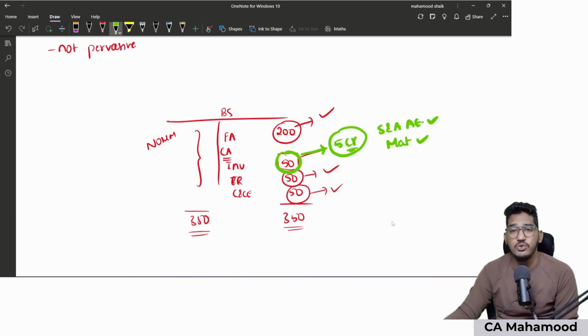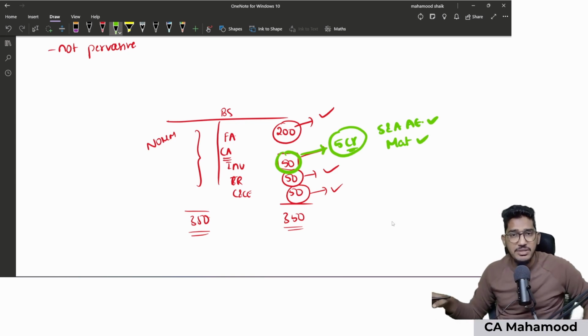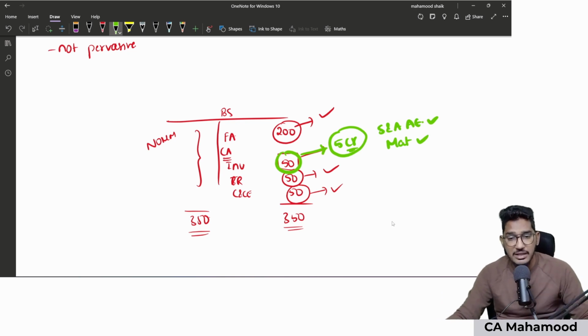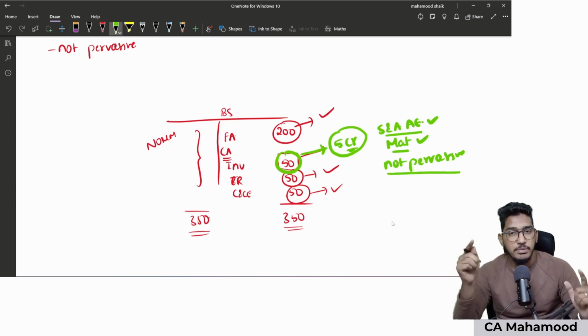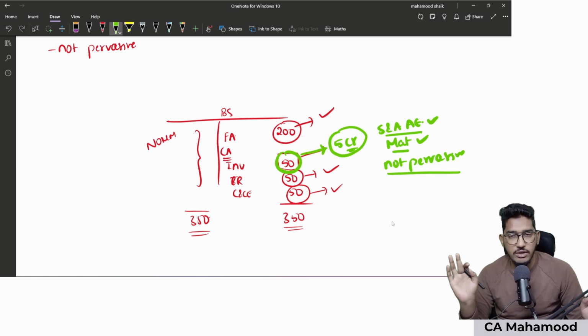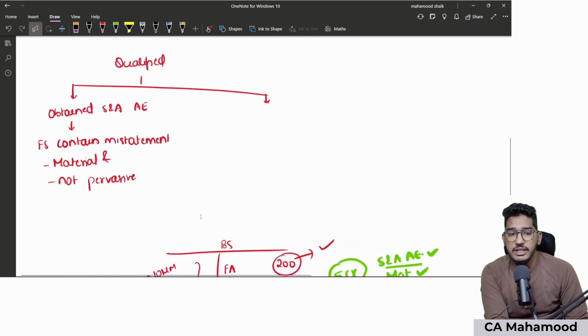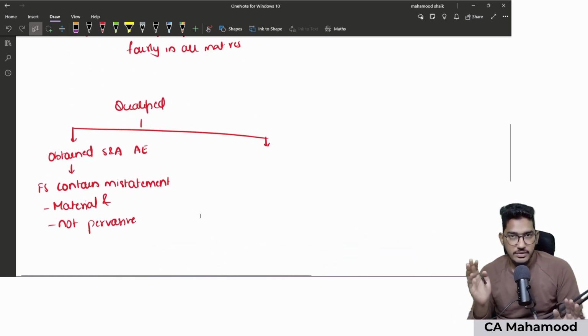But is it so big enough to say entire financial statements are wrong? Which means on the basis of 5 crores, can we say entire financial statements are wrong? No. That means it is material, but it is not so big enough to say entire financial statements are wrong. That means it is not pervasive. So since auditor has obtained sufficient and appropriate audit evidence, on the basis of that, he concluded that financial statements contain a misstatement. The effect of the misstatement is material, but it is not pervasive. I will tell you in a short while what is the meaning of the term pervasive. We will try to understand it in a short while. So in this case, what opinion auditor will give? Qualified opinion auditor will give. Clear everybody? So one case I have told in which qualified opinion will be given.